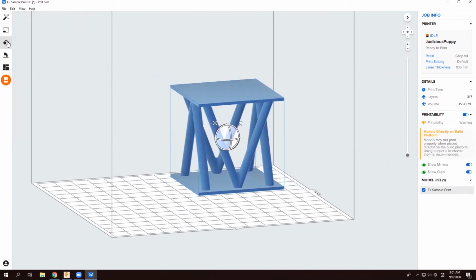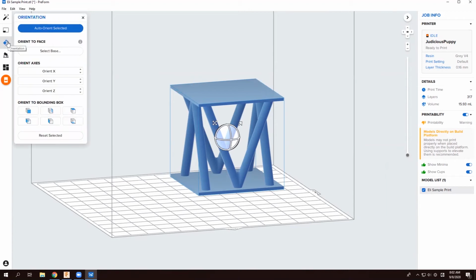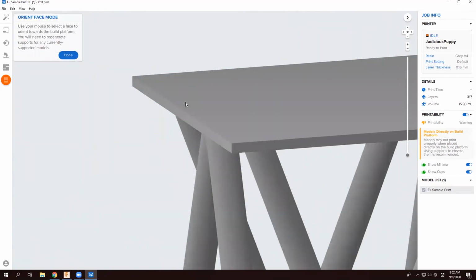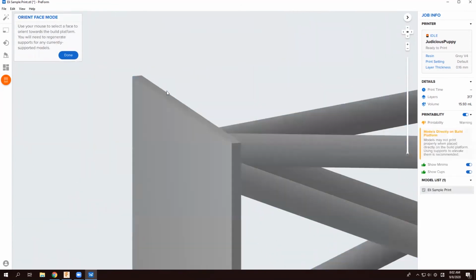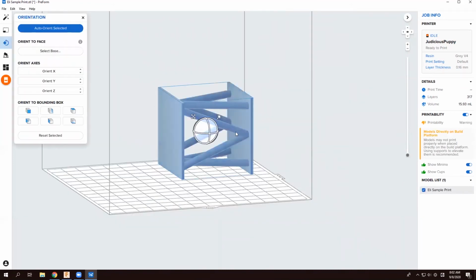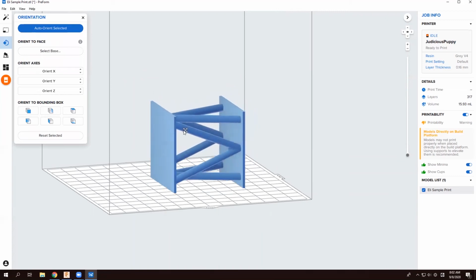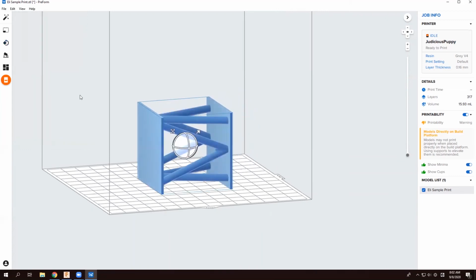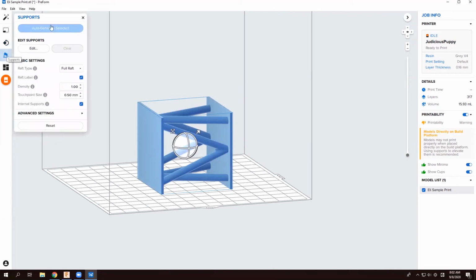I'm going to rotate this around by selecting this orientation icon. I'm going to use the select base tool. I'm going to zoom in and I want to select this edge. So we're going to kind of go back to the position that it arrived in. I'm going to move this kind of to the center. I'm going to close the orientation tab. And now I'm going to go to this auto generate supports.